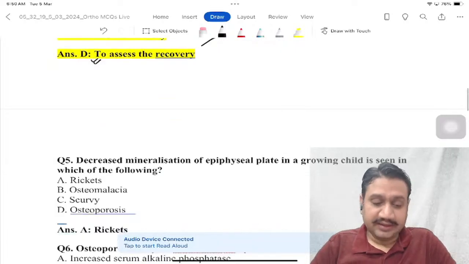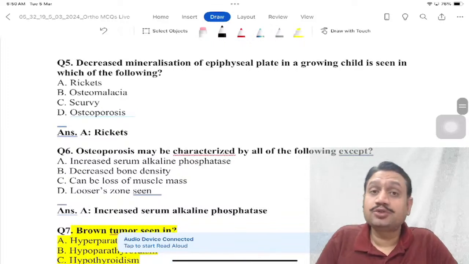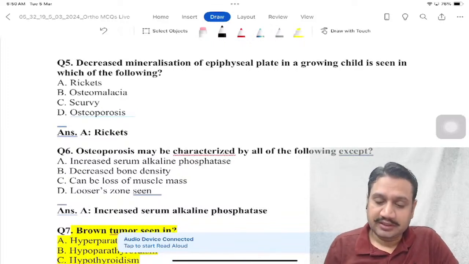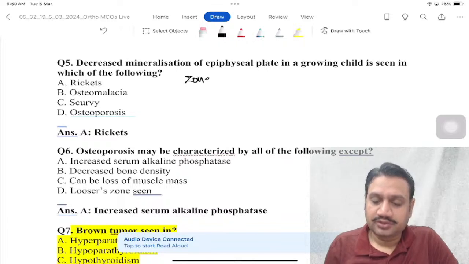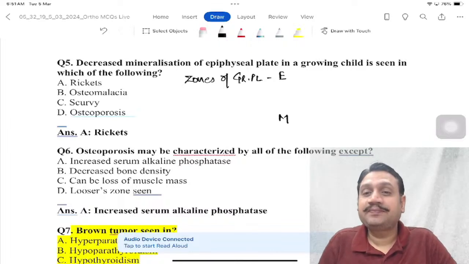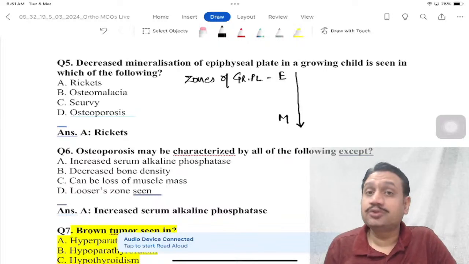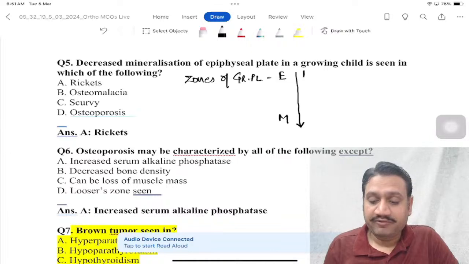All right. Then we have decreased mineralization of the epiphyseal plate. You remember the zones of the growth plate? For revision, when you go from the epiphysis towards the metaphysis, what were the different zones? We started from the zone of reserve cells.